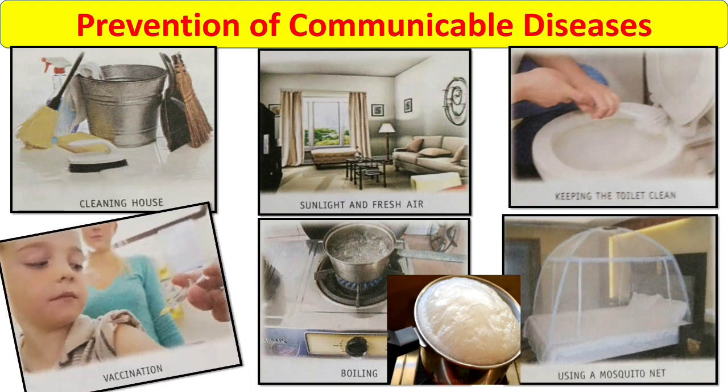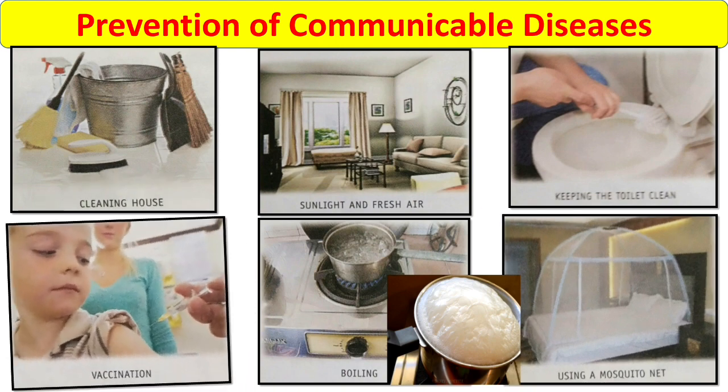And the last one is vaccination. Vaccination is another way of protecting ourselves by acquiring immunity against certain diseases. There are vaccinations available for diseases like diphtheria, cholera, typhoid, tetanus, polio, measles, mumps, and hepatitis. One more thing, pulse polio.